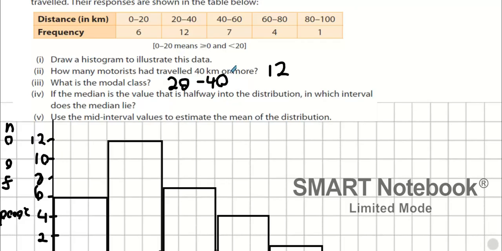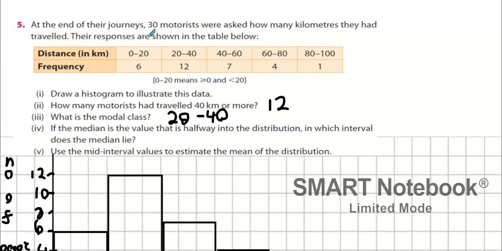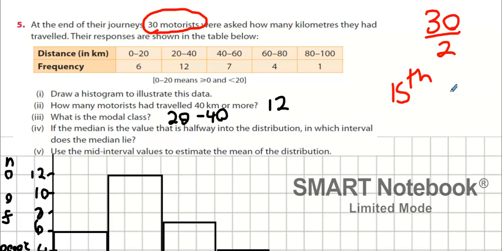Okay. The median, okay? We have to find the median. Are you listening, sir? We have to find the median. How many people is there in total? There's 30 motorists, isn't there? And who's the halfway point of 30? Well, it's an even number, so it's 15 and 16. Now, where are 15 and 16 located, do you think? The first 6 are located here. And then when I add on the next one, I'll be at 18 people then, wouldn't I?